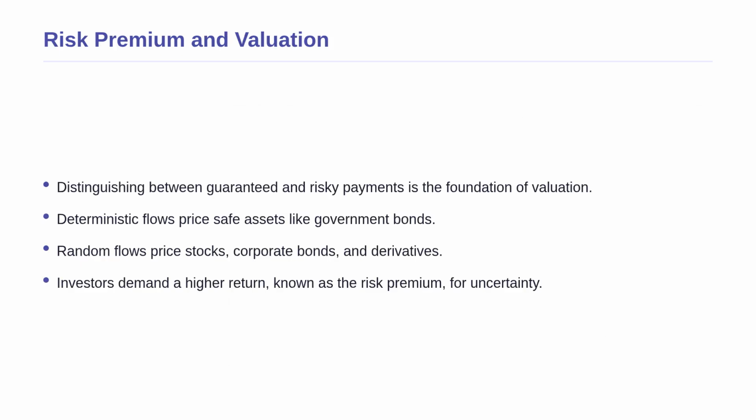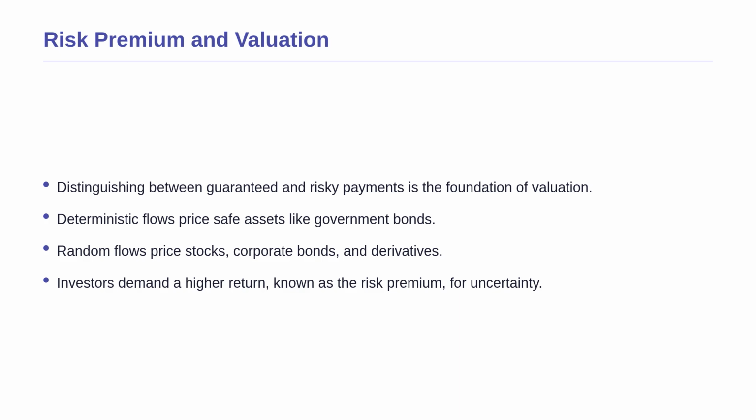Now that we have visualized the difference, why is this distinction so critical? Understanding the difference between deterministic and random cash flows is the absolute foundation of all financial valuation. If you cannot distinguish between a guaranteed payment and a risky guess, you will inevitably price assets incorrectly and lose money.